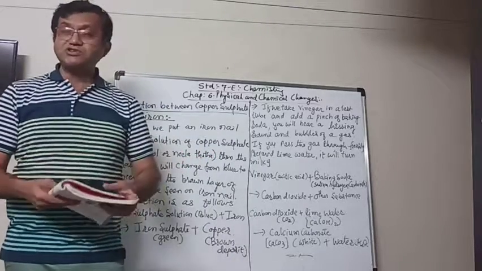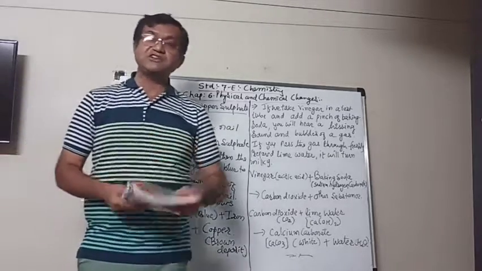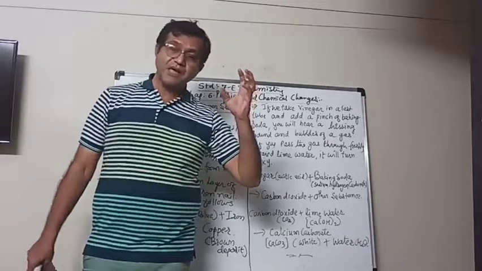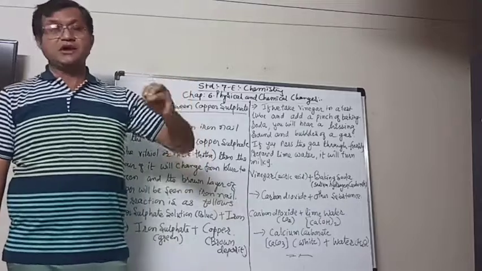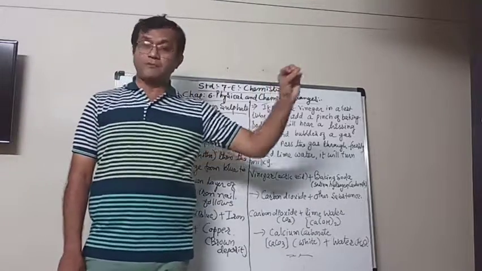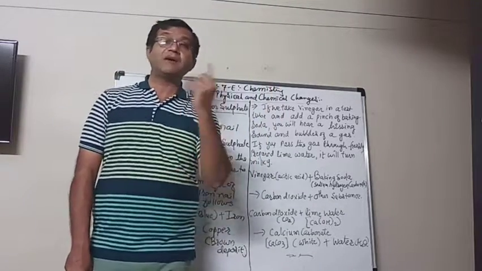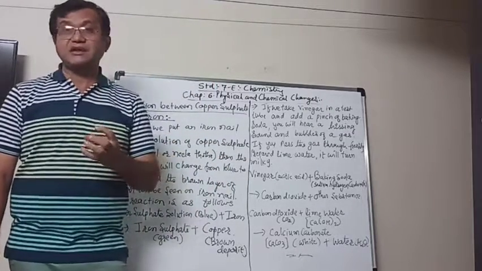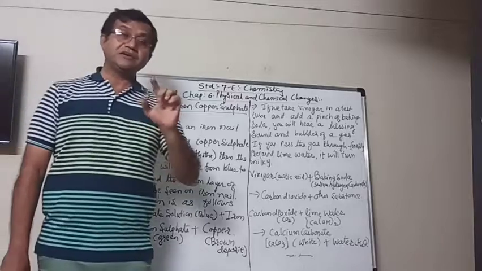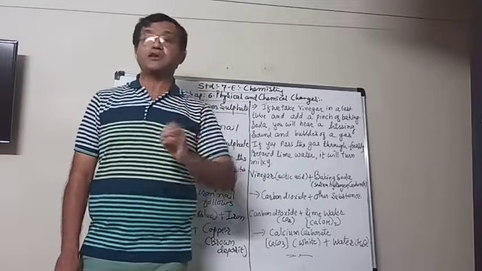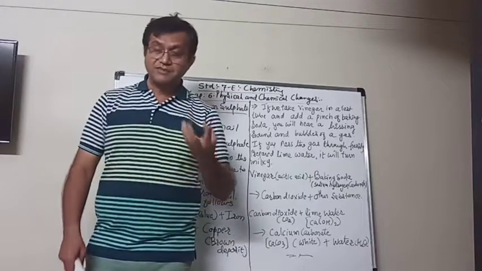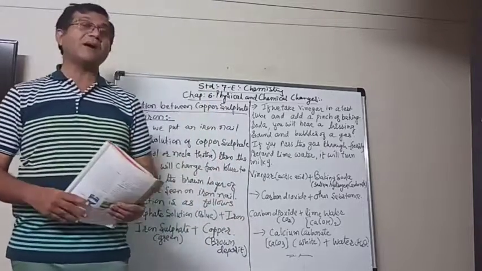And the most common chemical change is the rusting of iron. We also know that when the iron is kept open in moist weather for a long time, then there will be a brown layer seen on it. That is, the iron is getting converted into iron oxide, which is known as rust, and that phenomenon is known as rusting of iron.